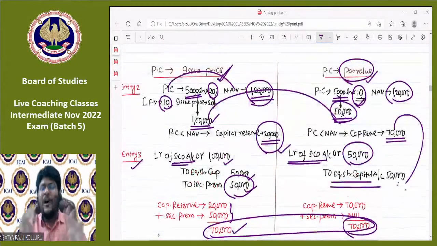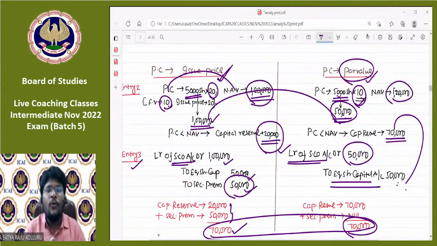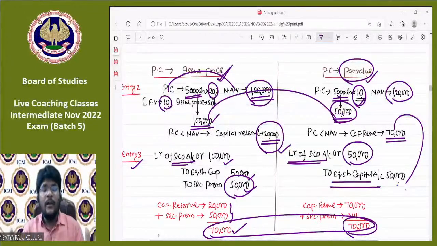If you record PC at issue price, the capital profits are split into capital reserve as well as securities premium. But if you record the PC at par value, there is no chance of securities premium occurring. Entire capital profits occur in the form of capital reserve. That is the only difference; in both cases the total capital profits don't differ.